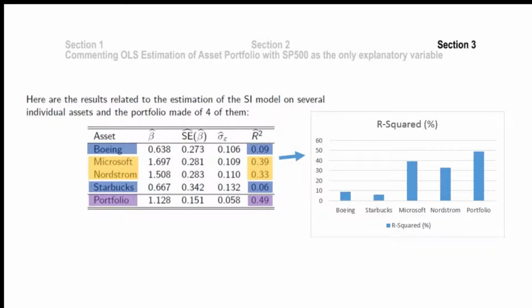The portfolio in general has a higher R-squared as compared to the other individual assets, with SP500 as an explanatory variable, which explains about 49% of the variation for the return in asset for the portfolio.